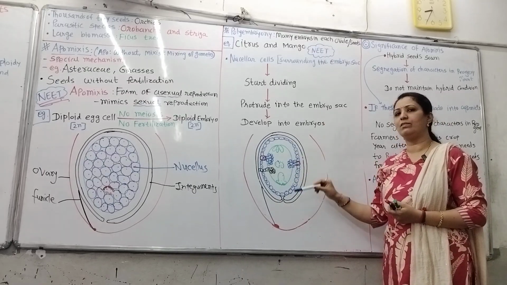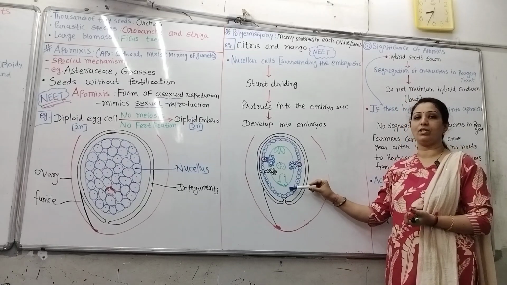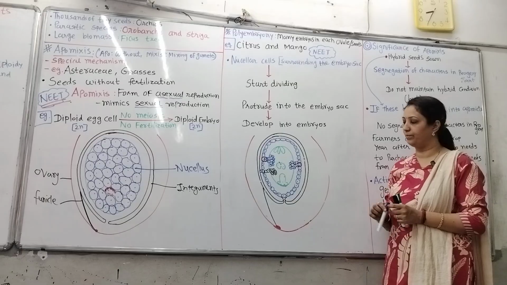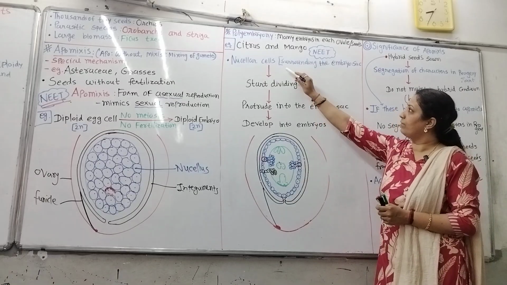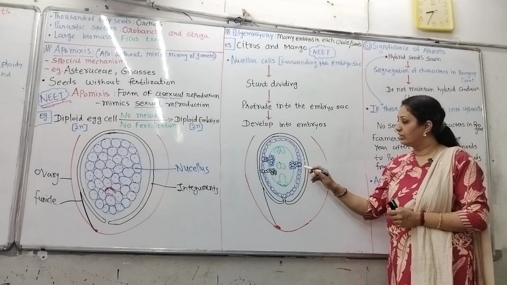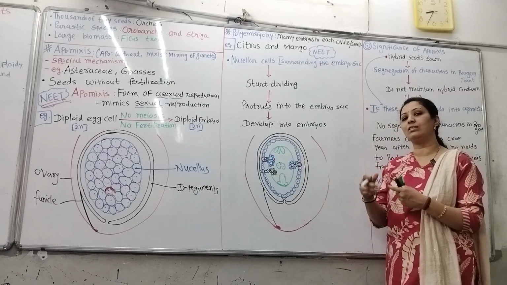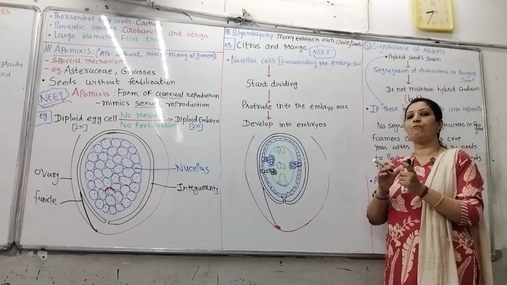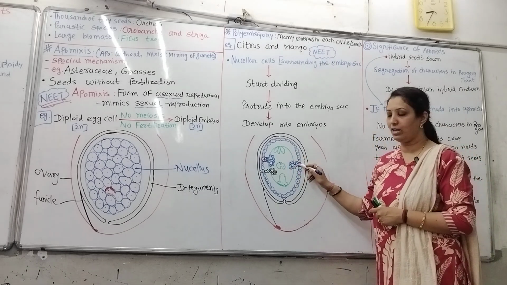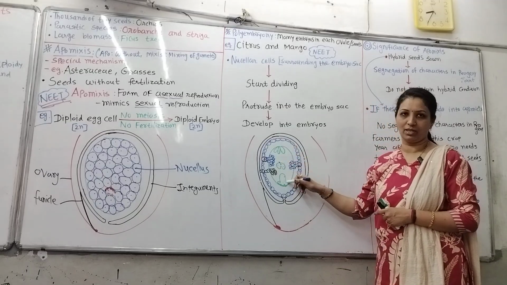Here gametes form, fertilization occurs, everything is normal. But in polyembryony, extra embryos are formed, then we consider many embryos are there. In the case of nucellar cells, if we can make out, these blue color cells are the nucellus. Some of the nucellar cells start dividing mitotically and form a ball of cells, which we call here the embryo, and that embryo pushes towards this embryo sac.